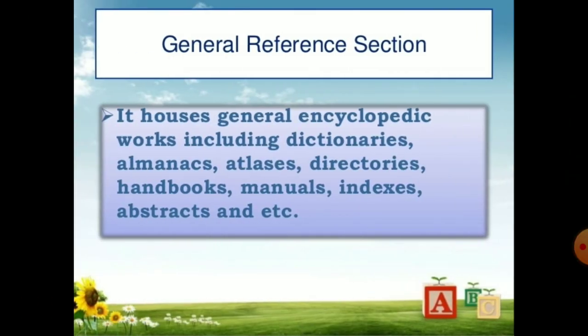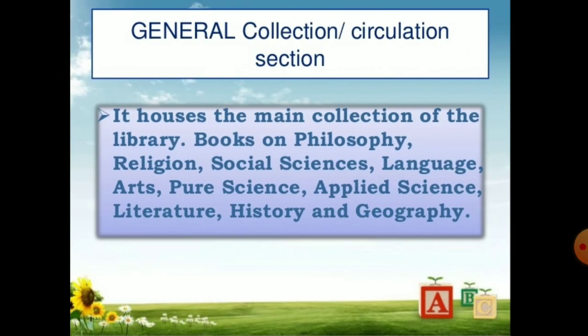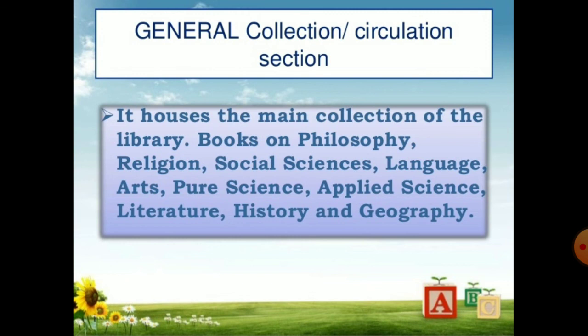General reference section. It houses general encyclopedic works including dictionaries, almanacs, atlases, directories, handbooks, manuals, indexes, abstracts, etc. Periodical section. It houses all local and foreign journals, magazines, newspapers, government publications, vertical files such as pamphlets, brochures, and newspaper clippings. General collection circulation section.